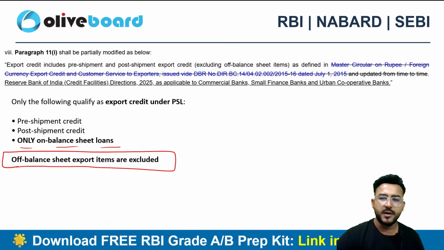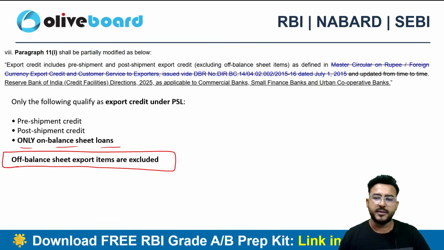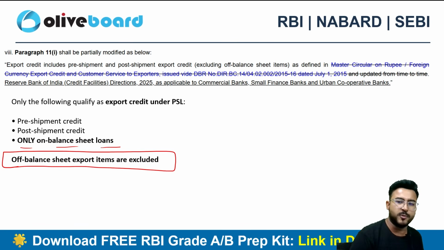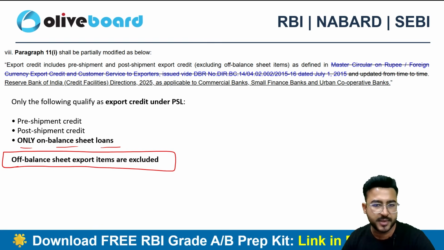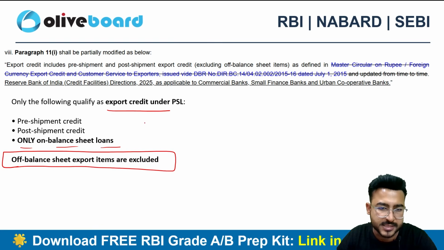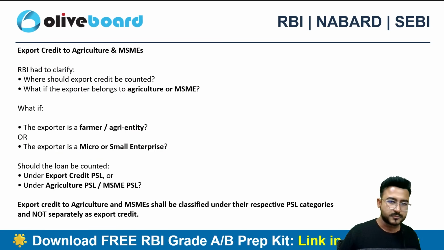Why? Because he'll be receiving money maybe after 2 months, 3 months and so on. So the exporter also needs money for the post-shipment activities, and that will be classified as post-shipment credit, right? Since a credit period is given, the exporter also wants timely repayment, and because the payment is not yet coming, the exporter has taken a post-shipment credit. So this can be export credit under PSL. All these things are eligible for becoming a PSL loan, but off-balance sheet export related items are excluded from the classification, right?